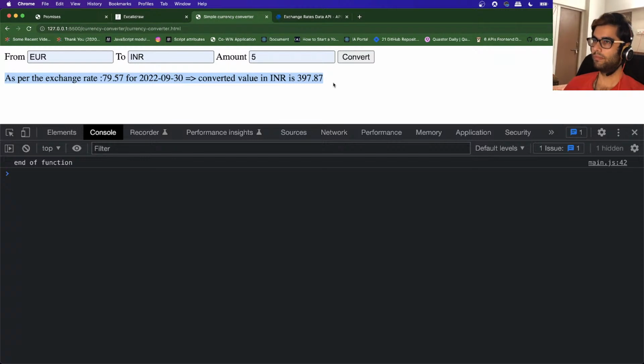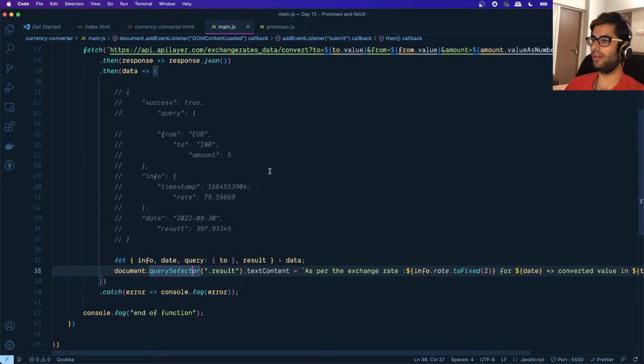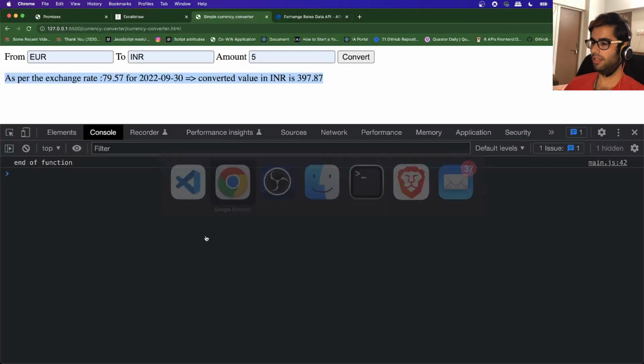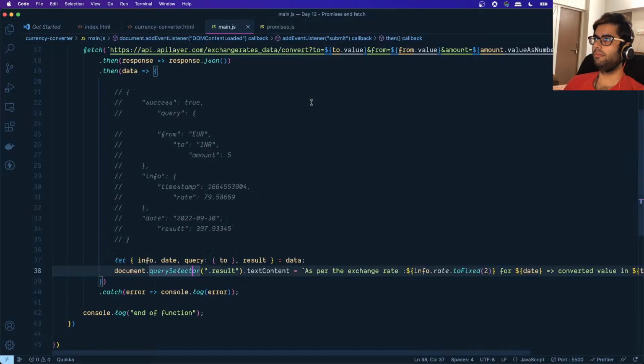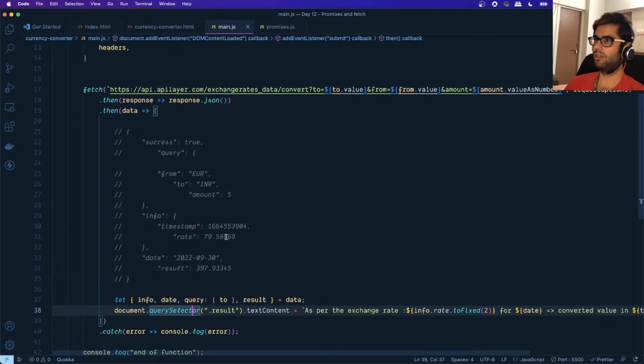Okay. So this is what is meant by asynchronous execution. But JavaScript by default is single threaded and synchronous in nature. How it is able to do something like this, we will find out in one of the upcoming sessions when we learn about the event loop. All right. So, anyways, let's move on to async and await.